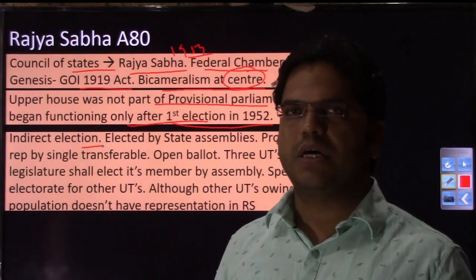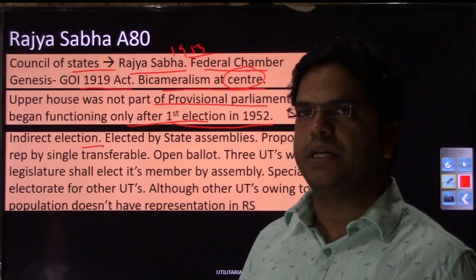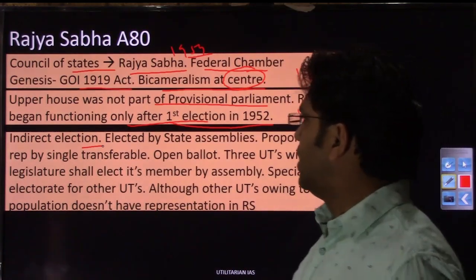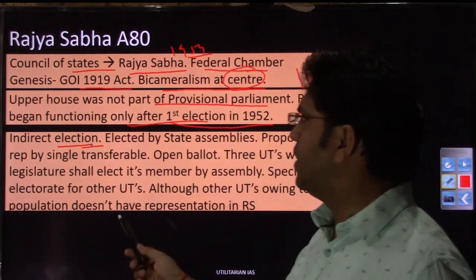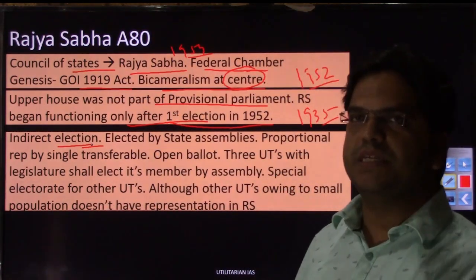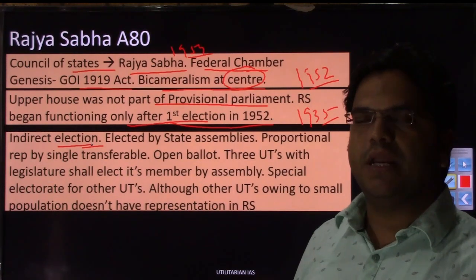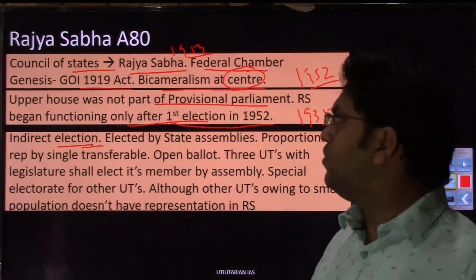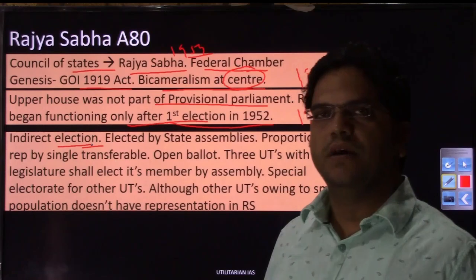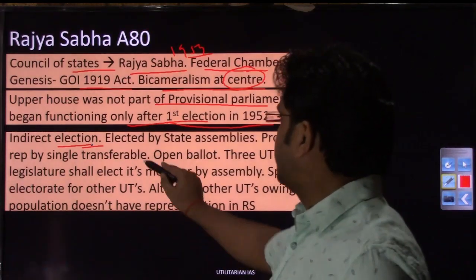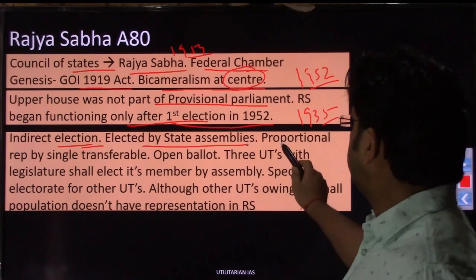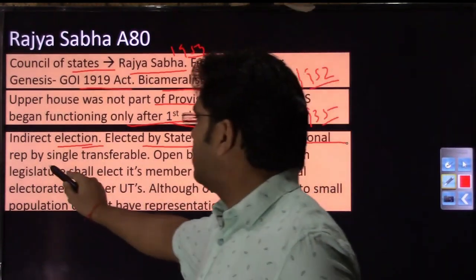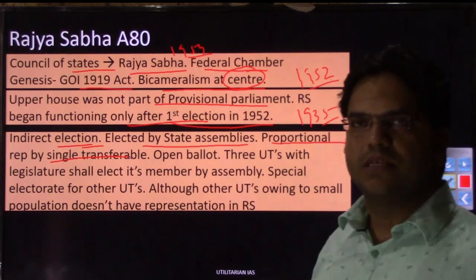Members of Lok Sabha are elected directly by the people through the first past the post system, but these people are not directly elected. Rather, they are elected by the elected representatives of the state, that is MLAs. So we as voters do not directly participate in their election. They are elected by state assemblies. Then what is the method of election? The method of election is proportional representation by single transferable vote.